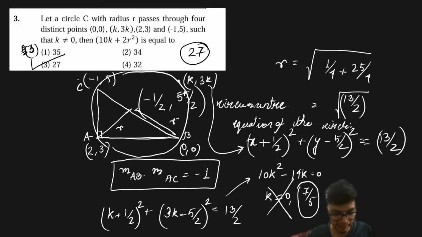Please let me know in the live chat how many of you have got the answer as 27. How many of you are getting option number 3 or 27 as the correct answer? Now the option might be different, but try to understand: if you have a question like this, the answer must come out as 27.